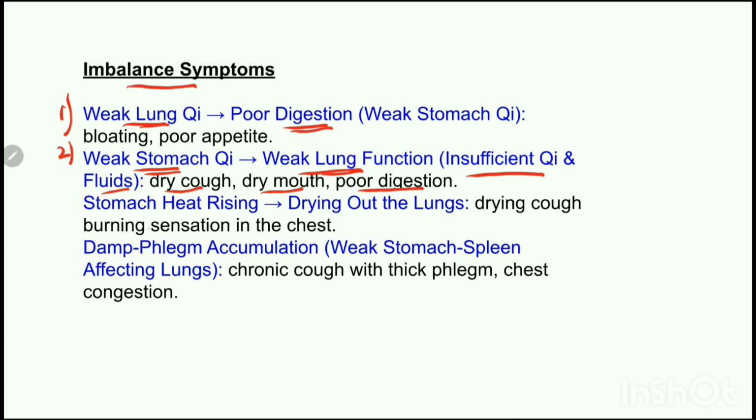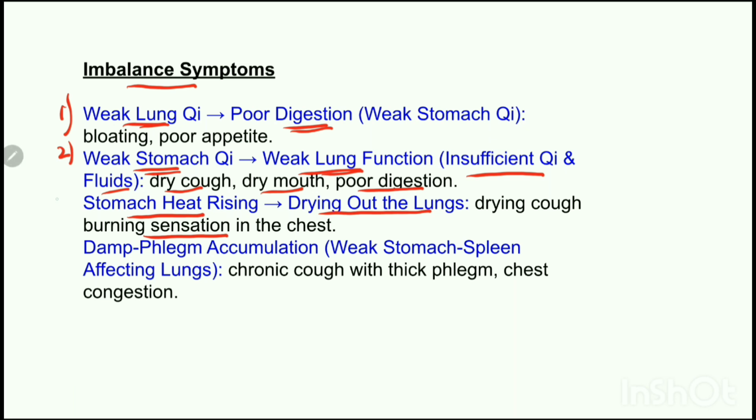The next pattern is the heat rising in the stomach will dry out the lungs. When there is excess heat build up in the stomach, it can rise and dry out the lungs, which will lead to respiratory dryness, throat irritation, and chronic cough. There will also be burning sensation in the chest. And when there is heat in the stomach, there will also be bad breath, acid reflux, and nauseous feeling. And the tongue will have yellow coating.